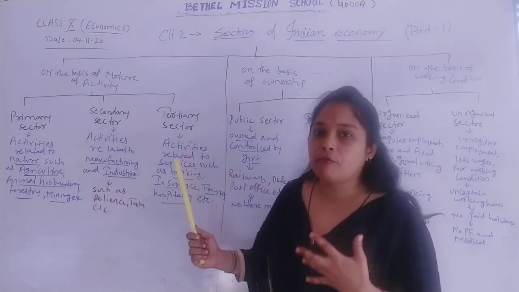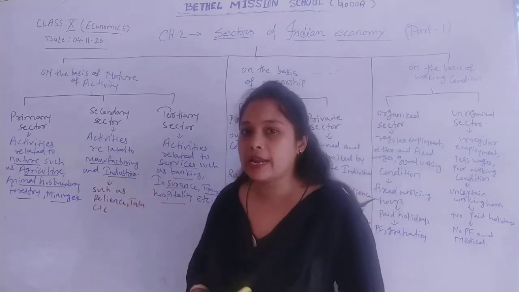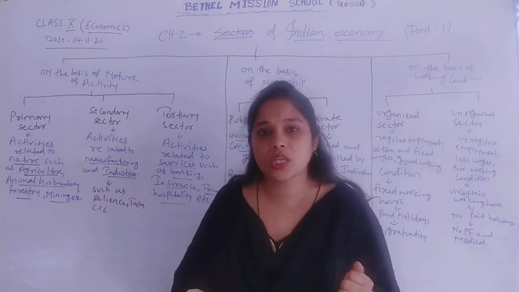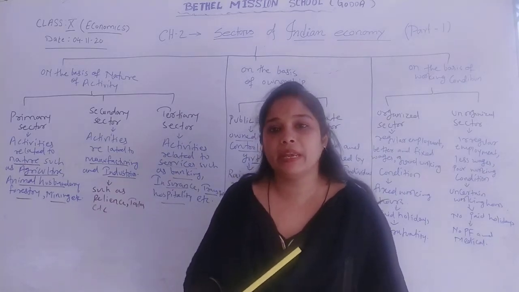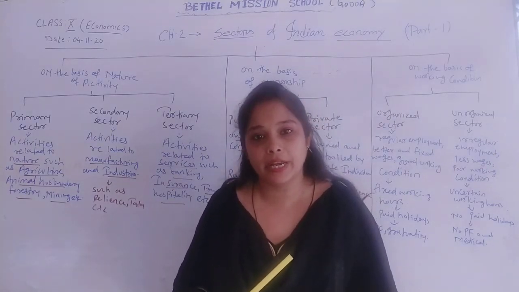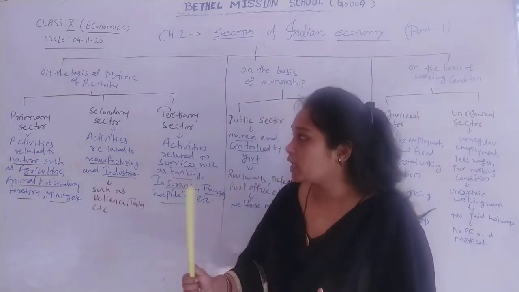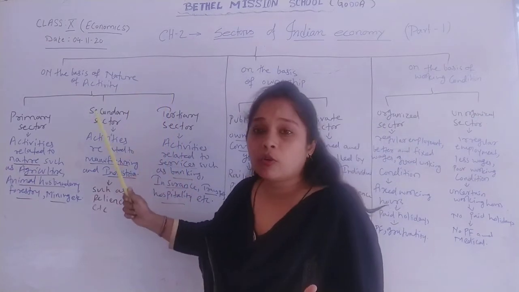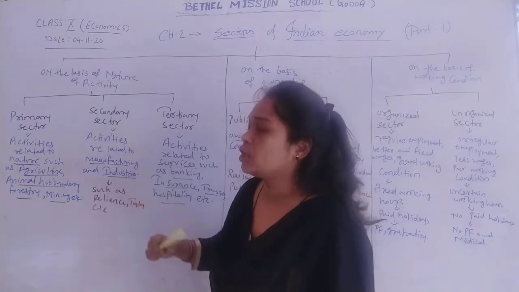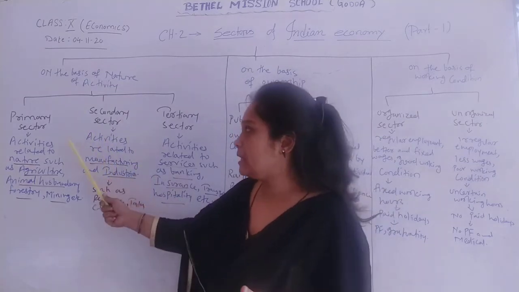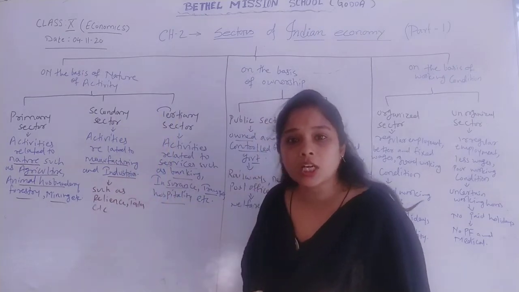And the tertiary sector for working depends upon the primary and secondary sector. So these three sectors depend upon each other. They are interdependent, interconnected, or interrelated. So I hope you have understood the classification of sectors of the Indian economy on the basis of nature of activity: primary sector, secondary sector, and tertiary sector.